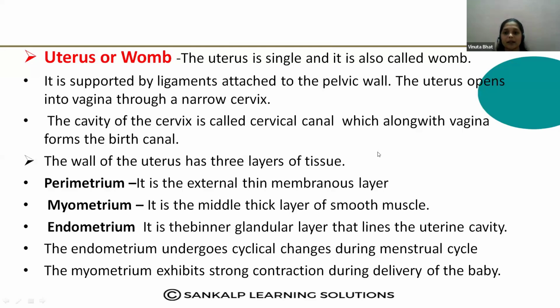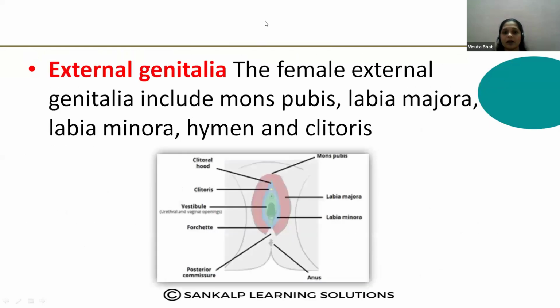Okay, then female external genitalia. Male external genitalia include the penis. Female external genitalia include mons pubis, labia majora, labia minora, hymen, and clitoris. So this is the female external genitalia. What does it include?